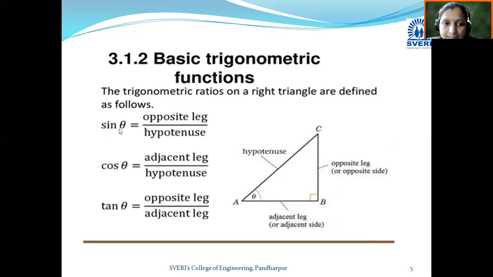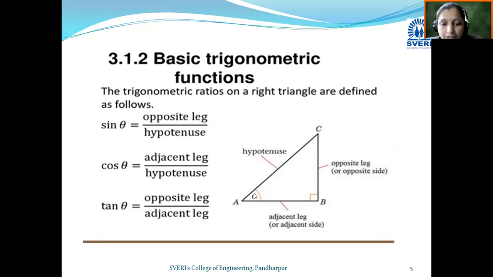You can see here sine theta is equal to opposite side divided by hypotenuse. If at point A angle theta is there, then sine theta is defined as opposite side divided by hypotenuse. In front of theta, the opposite side is BC divided by hypotenuse AC. In this way, cos theta is defined as adjacent side divided by hypotenuse.